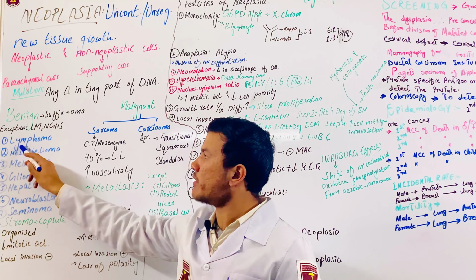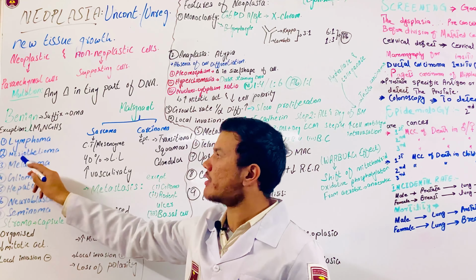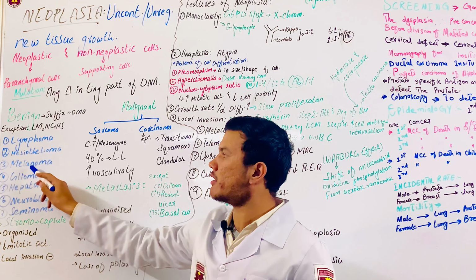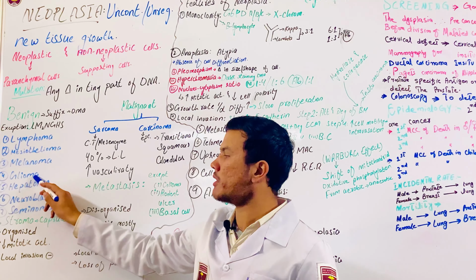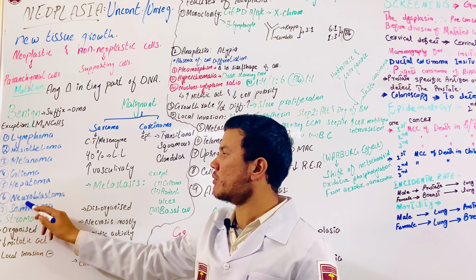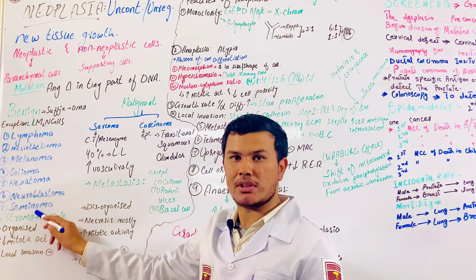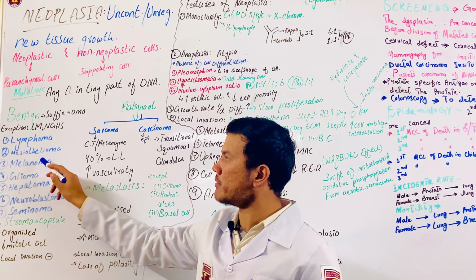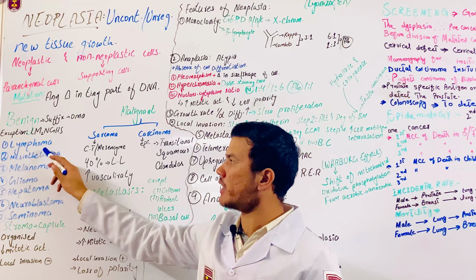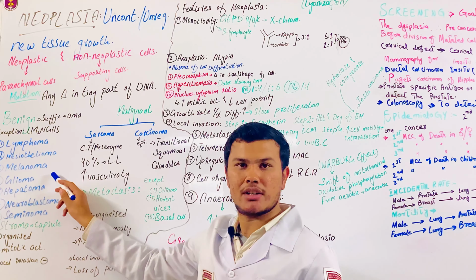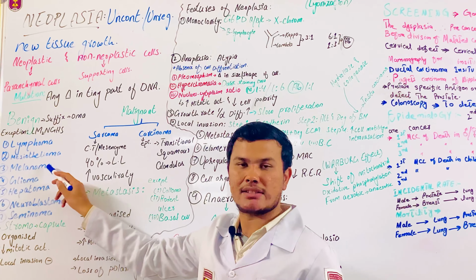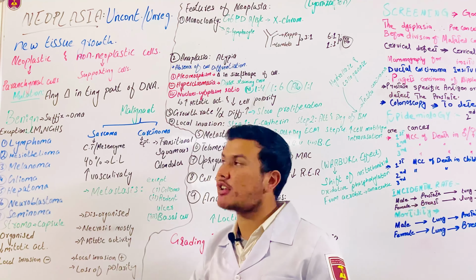The very first one is lymphoma, mesothelioma, melanoma, glioma, hepatoma, neuroblastoma, and seminoma. You can see that these tumors all end with the suffix oma, but still they are categorized as malignant tumors, right?